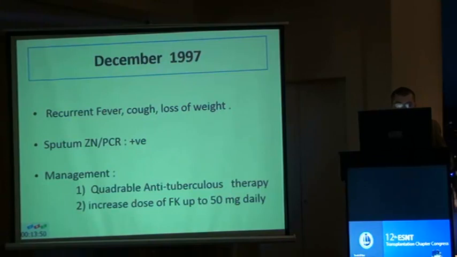In December of the same year of transplantation, the patient presented with recurrent attacks of fever, cough, and weight loss. Sputum culture was negative, however sputum PCR was positive. The patient was diagnosed as TB and managed by quadruple antibiotic therapy. However, the dose of FK was increased up to 50 milligram per day to achieve an acceptable level.